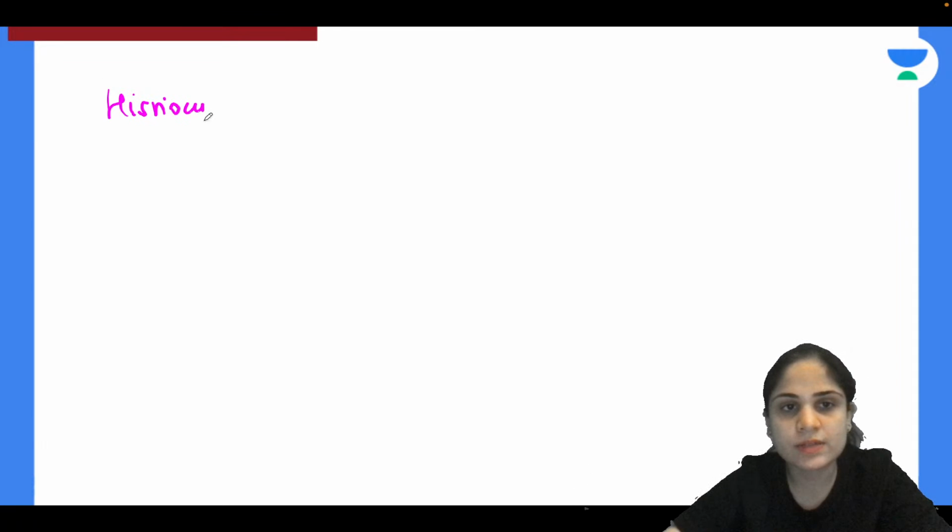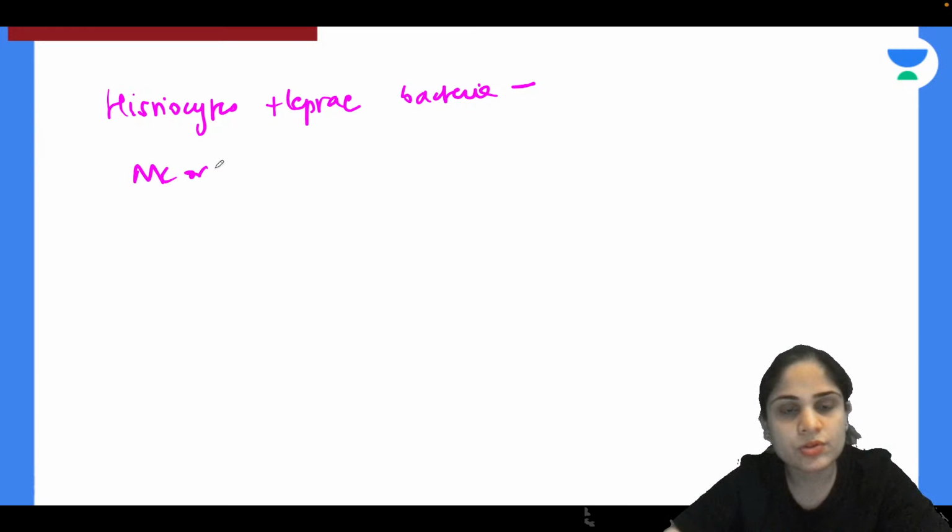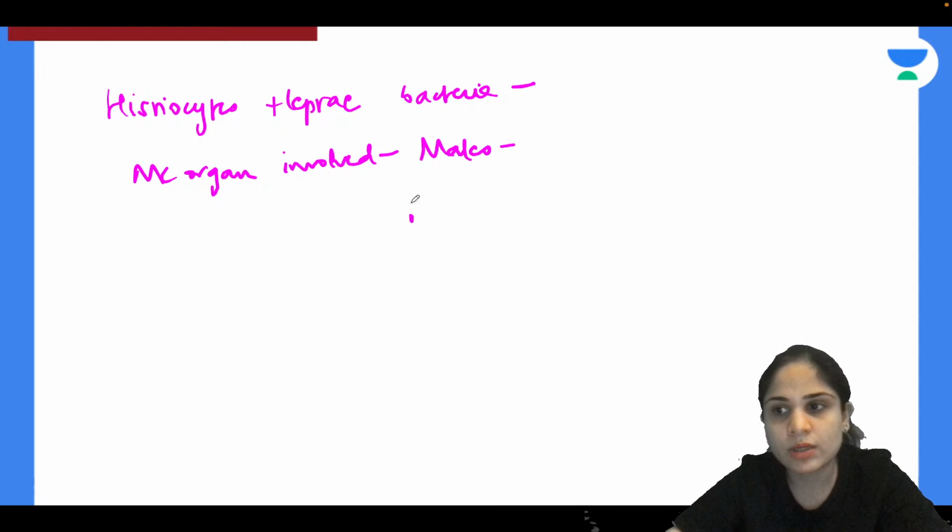What are the histiocytes that contain the lepra bacteria called as? The histiocytes that contain the lepra bacteria, they have a specific name. What are they called as? Then what is the most common organ that is involved in leprosy? In males, what is the most common organ involved? And in females, what is the most common organ involved?